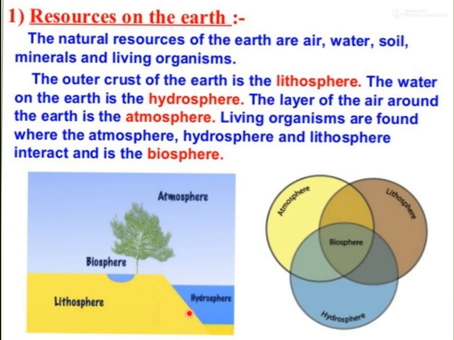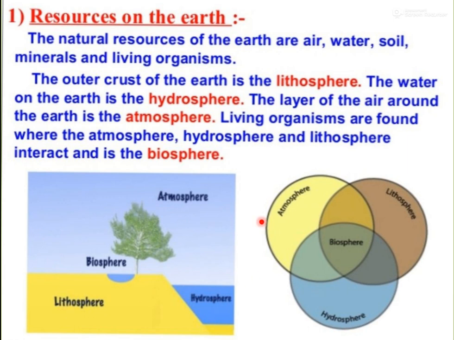That means the area where the water is present is known as hydrosphere. And the layer of the air around the earth is the atmosphere. So this one is atmosphere, wherever the air is present. So area covered by air is atmosphere, area covered by water is hydrosphere, and area covered by land is lithosphere.